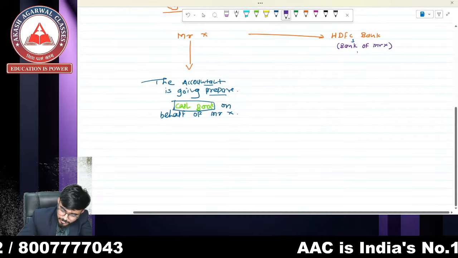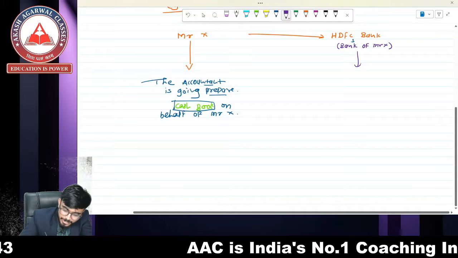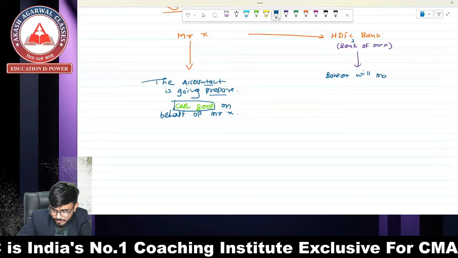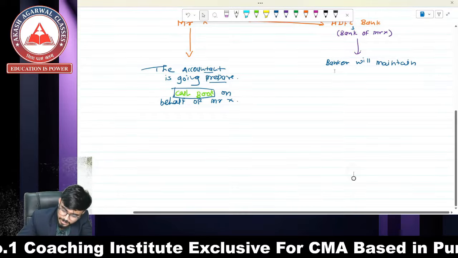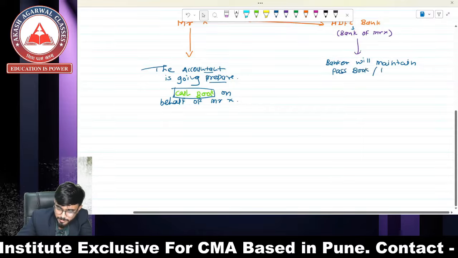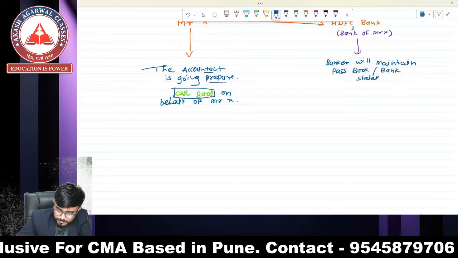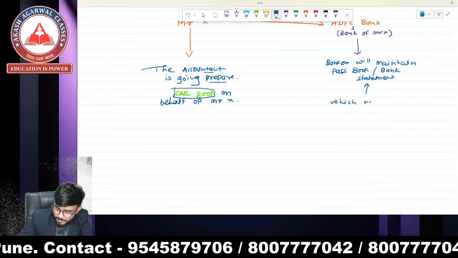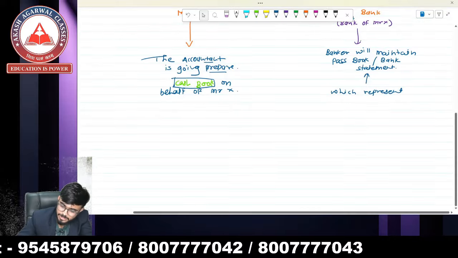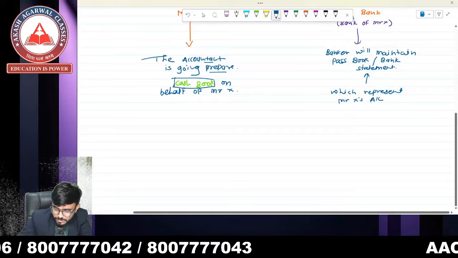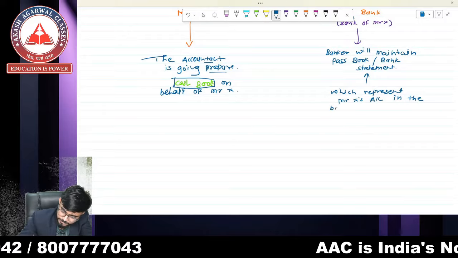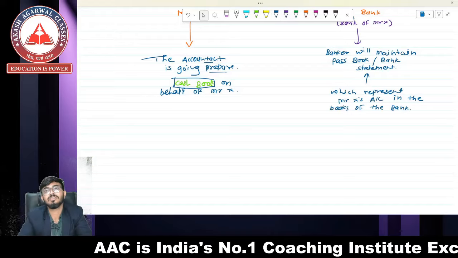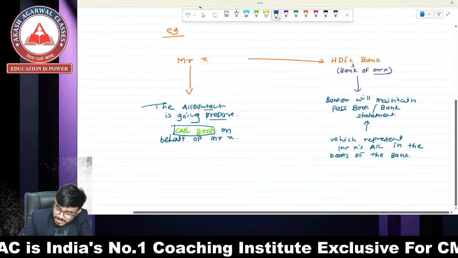So the banker will maintain a passbook or bank statement, which represents Mr. X's account in the books of the bank. So it is an account of Mr. X in the books of the bank.